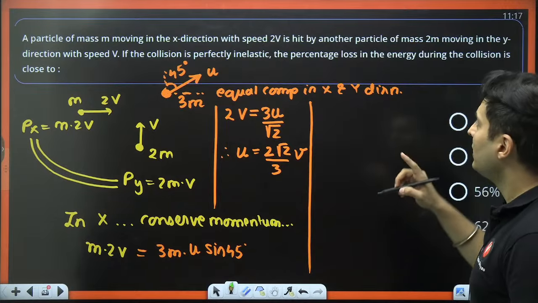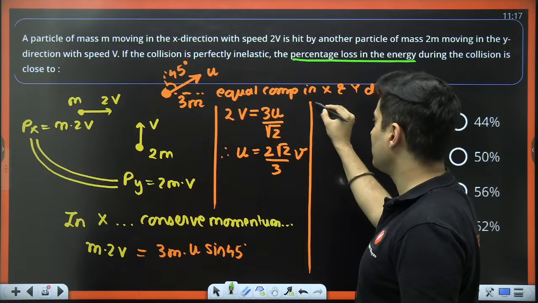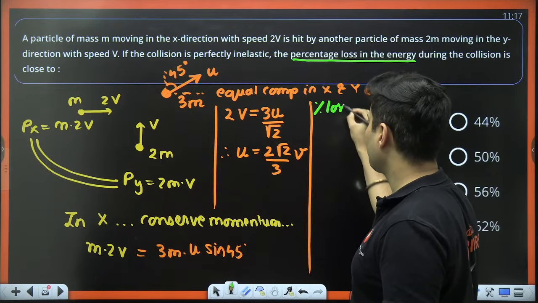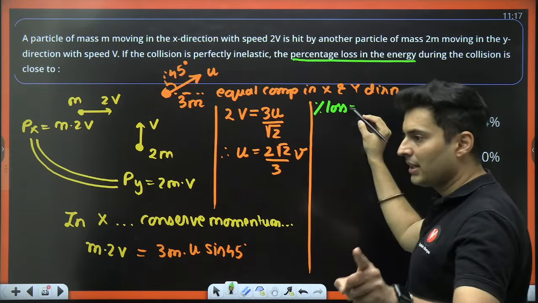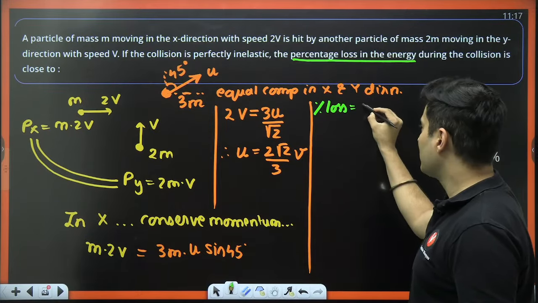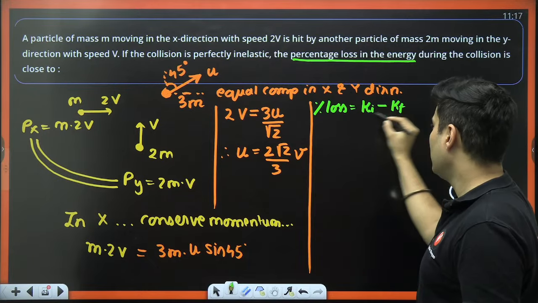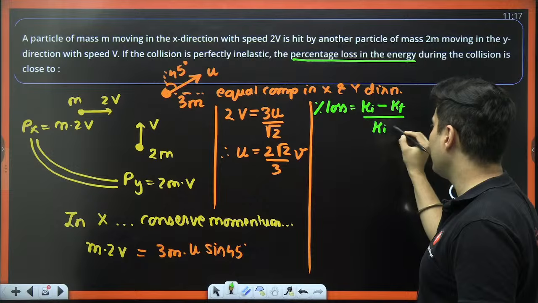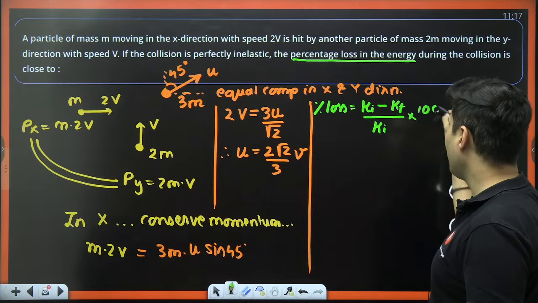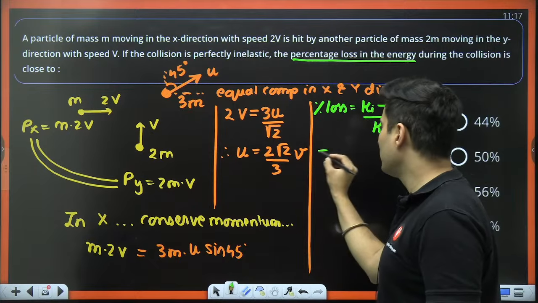The question is the percentage loss in the energy. The percentage loss will be nothing but the change in the kinetic energy. That means your initial kinetic energy was more, final was less. The whole thing divided by whatever is there initially, the whole thing multiplied by 100. That is your percentage loss. So we can do this very easily.